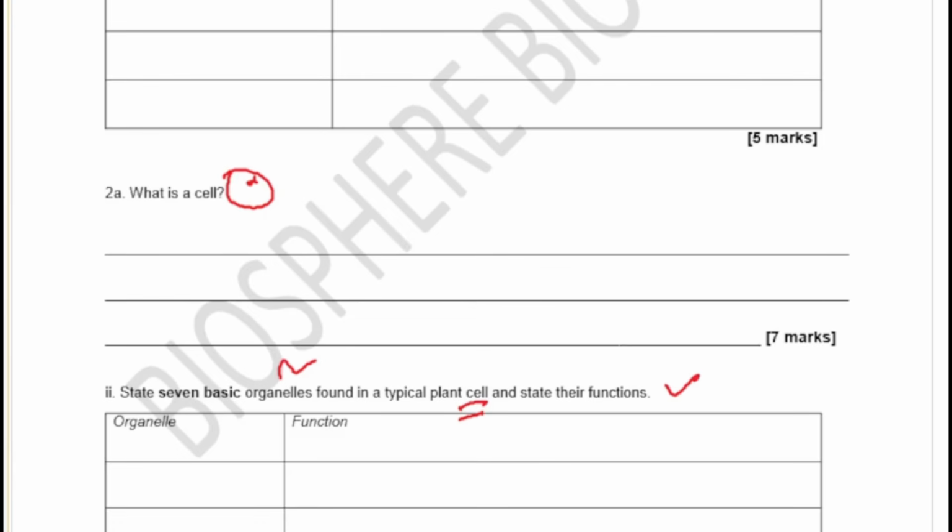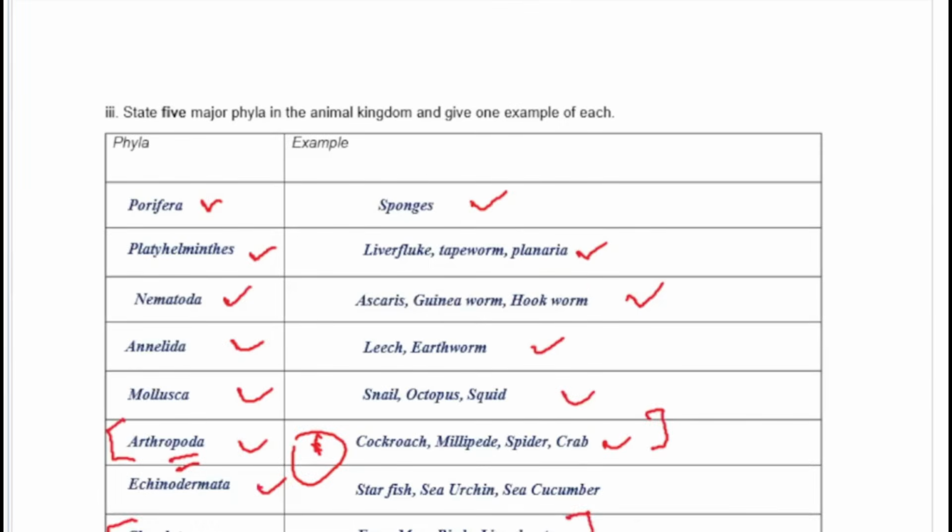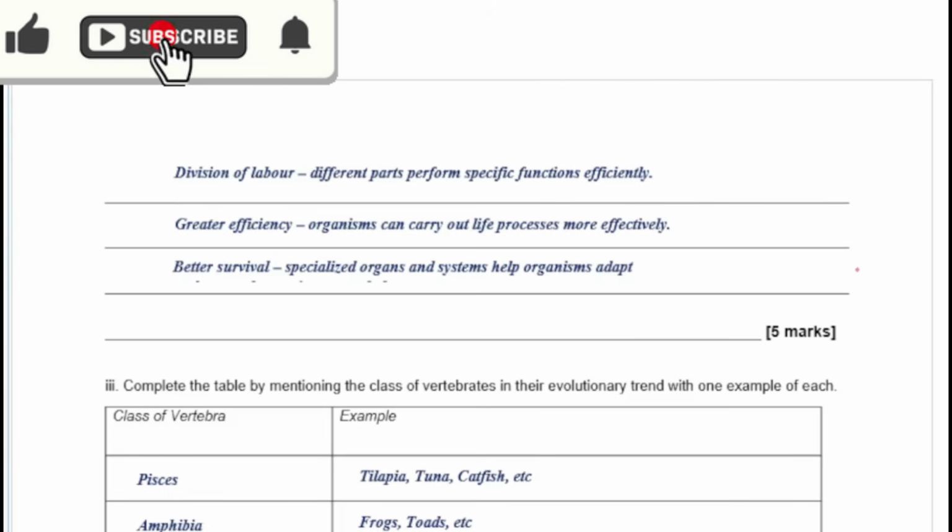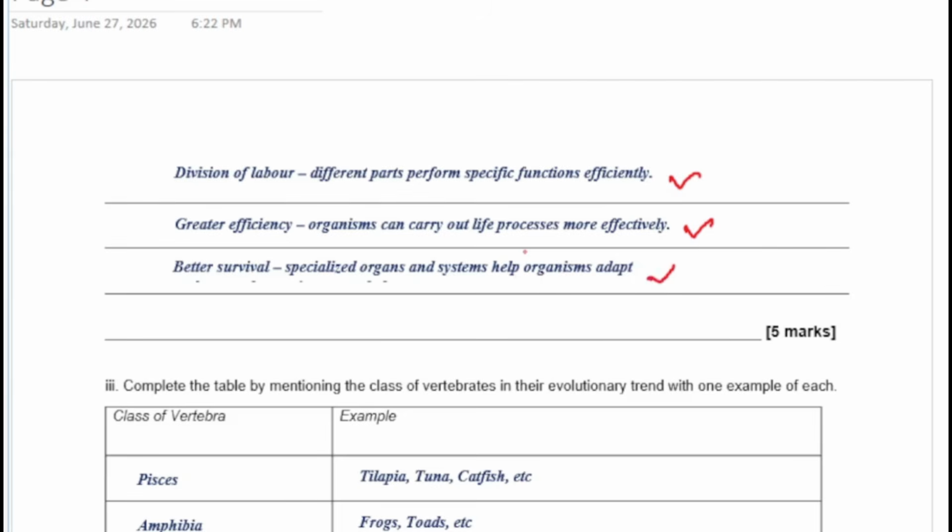So let's quickly look at the answers to see some of those things. These were the advantages of the complexity. We talked about the fact that there is division of labor, there is greater efficiency. Because organisms are now complex, each organ can do its function. The eye can have the function of seeing, and then the ear can have the function of hearing and balance. This is not found in lower organisms. And then there is better survival and adaptation. The organisms can survive better because they have this specialization.